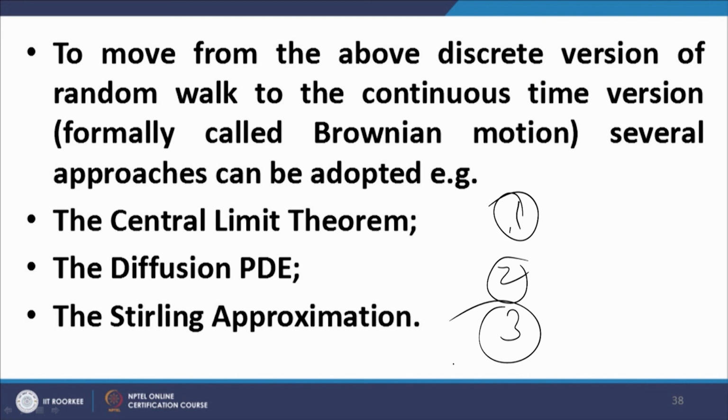So, in the next class, my objective is to move from this discrete random walk to the continuous random walk, which is given a special name, the Brownian motion, and which epitomizes the same importance as a straight line has in the context of deterministic trajectories. Stochastic trajectories, or trajectories of stochastic processes, can be modeled using the concept of Brownian motion, which I will explain in the next lecture.